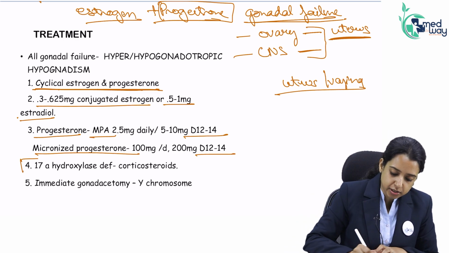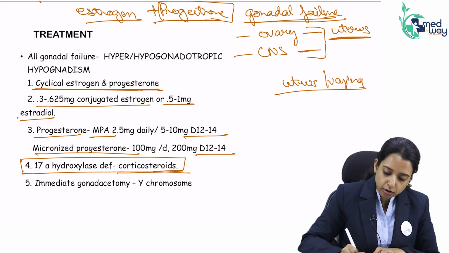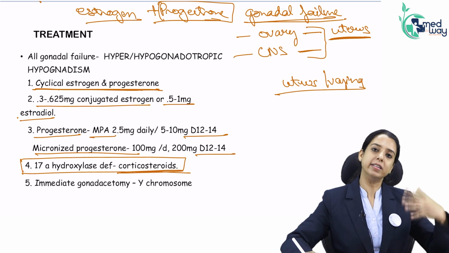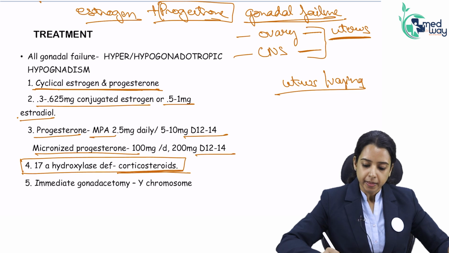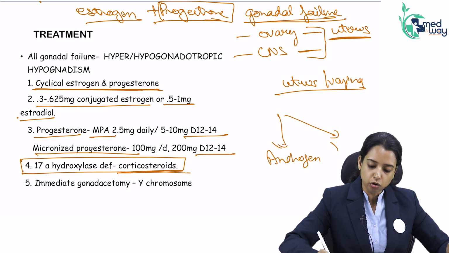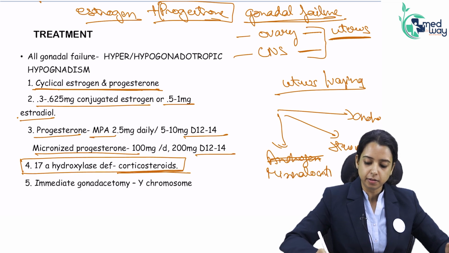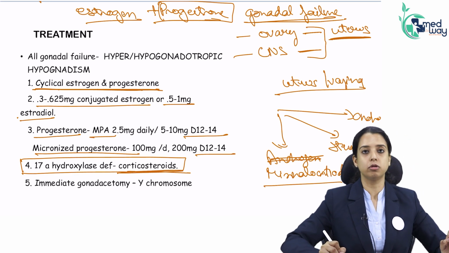If it is enzyme deficiency, suppose it was not gonadal dysgenesis, it was enzyme deficiency, then I need to give her corticosteroids. It was a steroid deficiency. So I will give her corticosteroids along with the estrogens. Remember 17-alpha hydroxylase deficiency: it had no corticosteroids, no androgens, and it had excess of mineralocorticoids. So what will I give this patient? I will give this patient estrogen, progesterone and also corticosteroids.